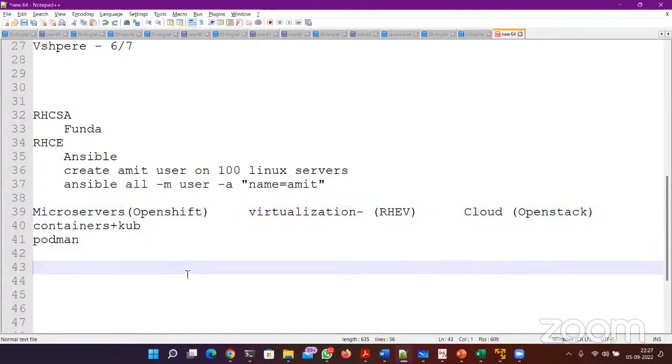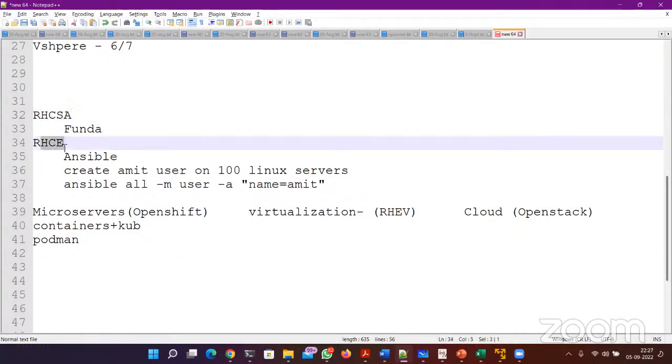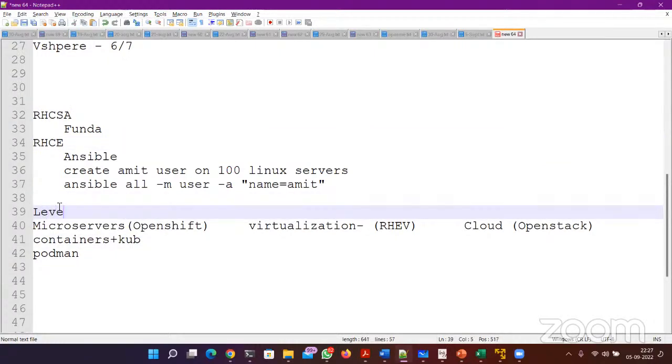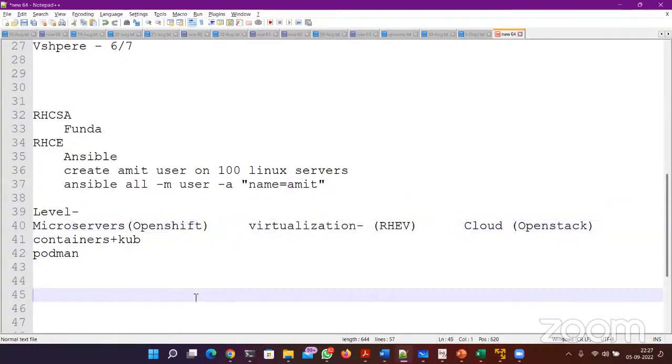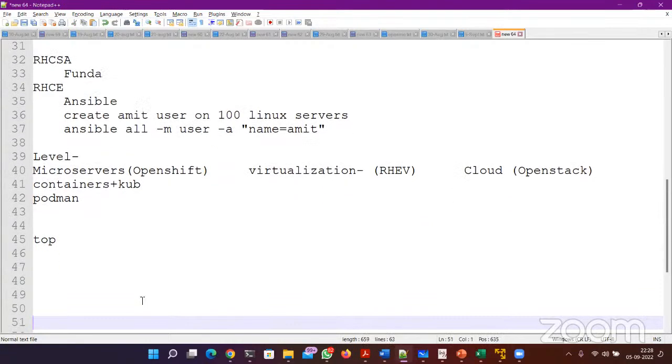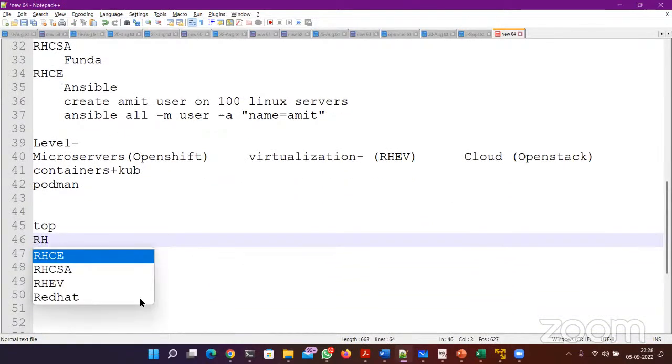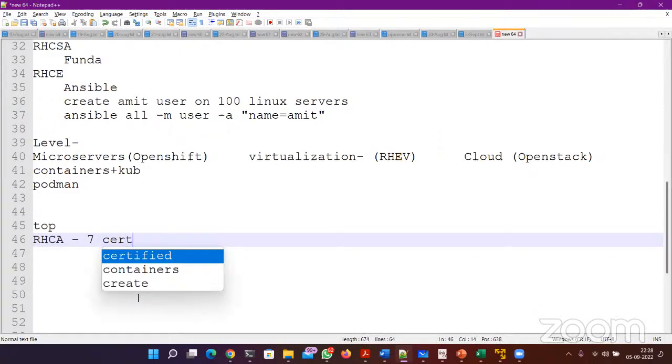Okay, it's like that. So Amit, this OpenShift, is it a part of RHCSA or is it separate? Separate. These are all separate. RHCSA is level 1, RHCE is level 2, and then for level 3, you have to decide on which path you want to go. You want to go on the OpenShift path, then there are 2 to 3 exams. You want to go in virtualization path, again there are 2 to 3 exams. Ultimately, the top level is called RHCA, Red Hat Certified Architect.